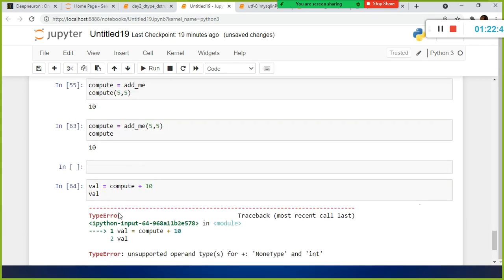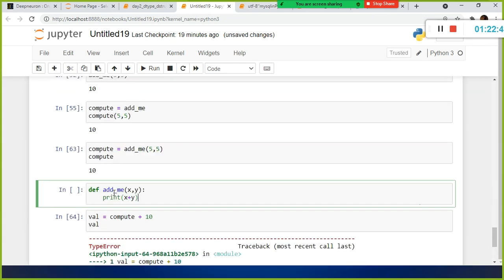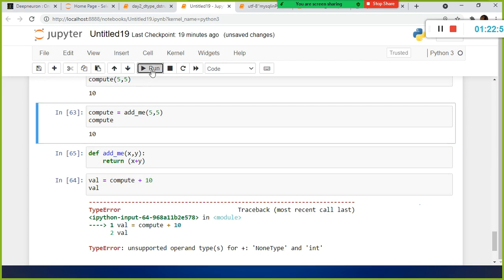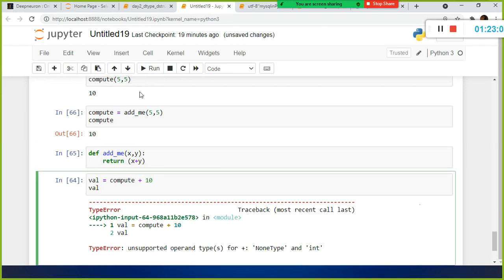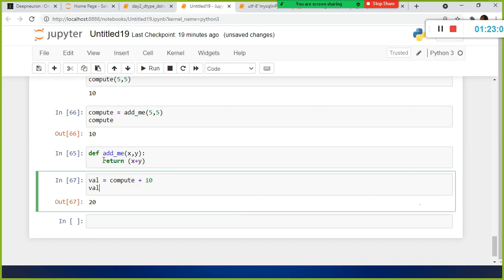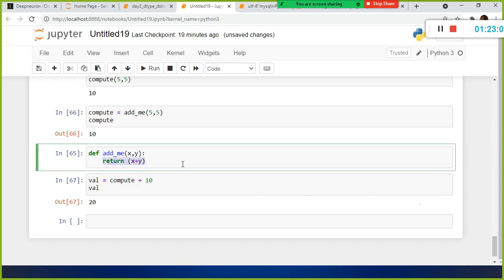Instead of print x plus y, I'm going to use a return statement. And if I do add_me 5 comma 5 like this, see, that is the reason why we have to use return.